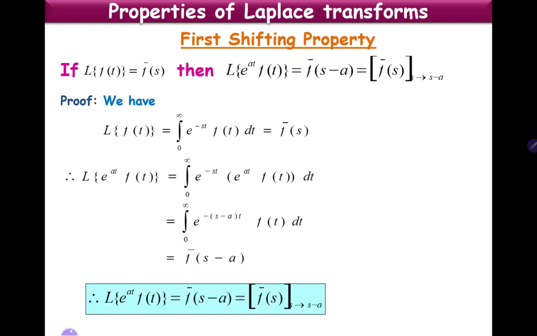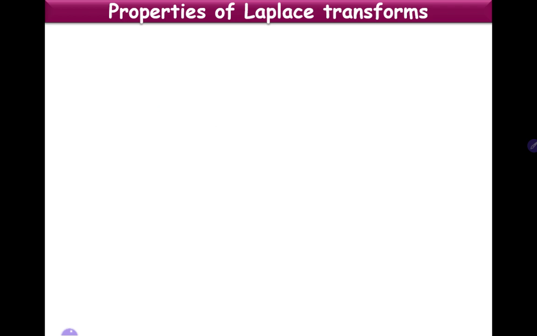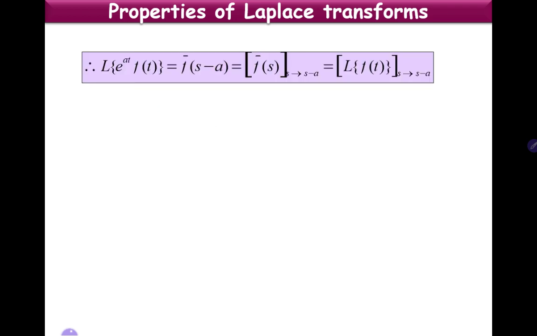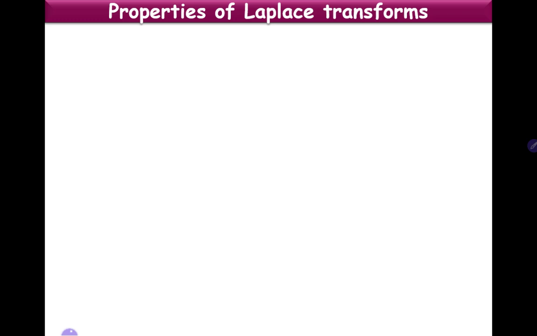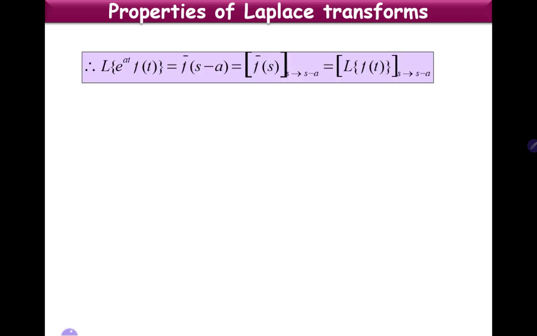So, the first shift property states that L of e power at into f of t is f bar of s minus a, that is equal to f bar of s where s is replaced with s minus a. To remember this first shift property in a convenient way to apply for problems, we write it as L of e power at into f of t is equal to f bar of s minus a, that is f bar of s with s replaced with s minus a. What is f bar of s? L of f of t. So that is equal to L of f of t where s is replaced with s minus a.